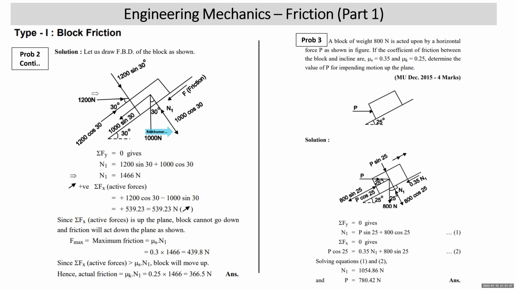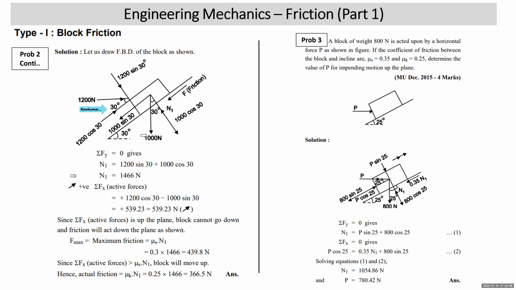Now we come to this 1200 Newton force. This 1200 Newton force is horizontal, and this line is parallel to the plane. That means this theta and this theta will be like alternate angles. This is 30 degrees and this angle will also be 30 degrees, because this plane and this line of action are parallel. Based on that, 1200 can be resolved into 1200 cos 30 and 1200 sin 30.